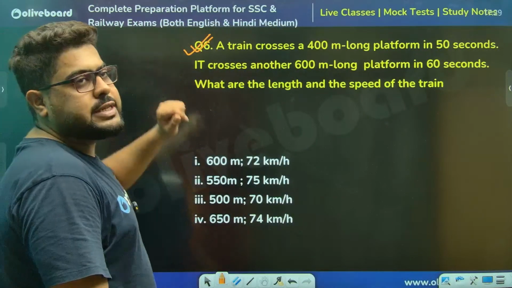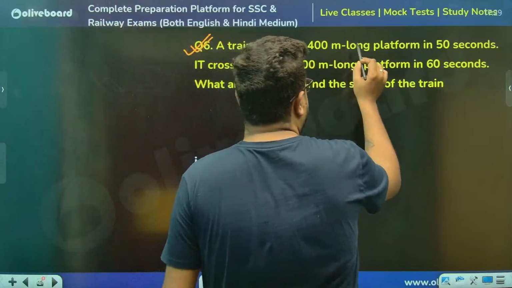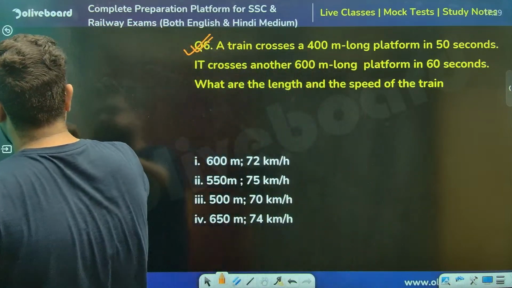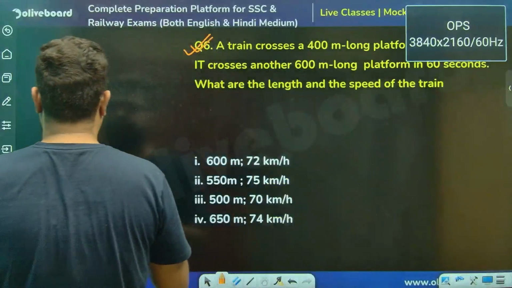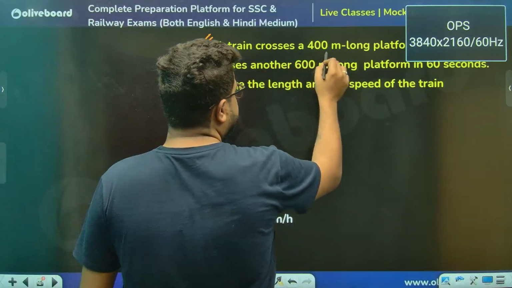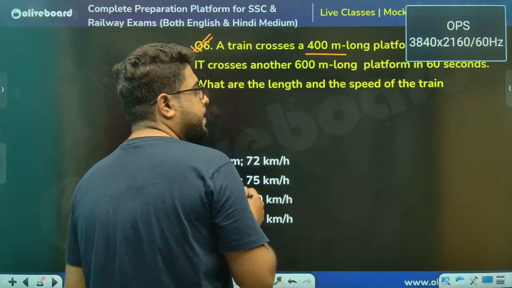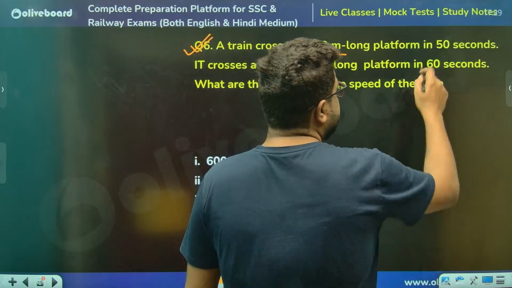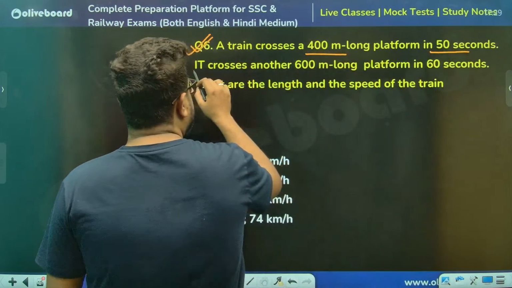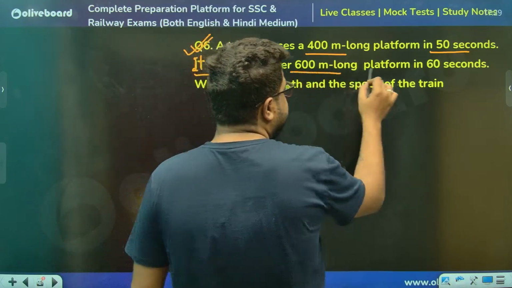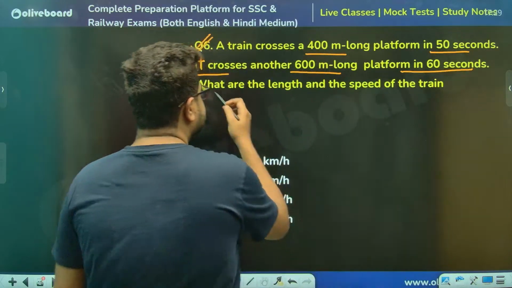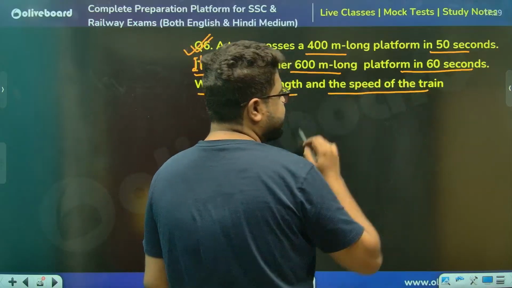A train crosses a 400-meter long platform in 50 seconds. It crosses another 600-meter long platform in 60 seconds. What are the length and the speed of the train, sir?